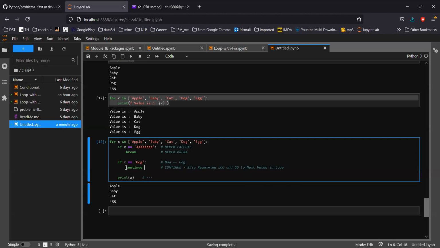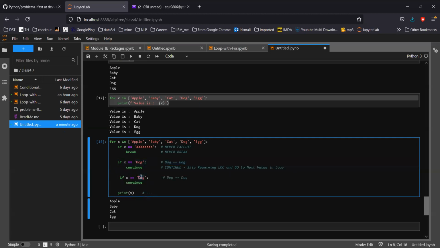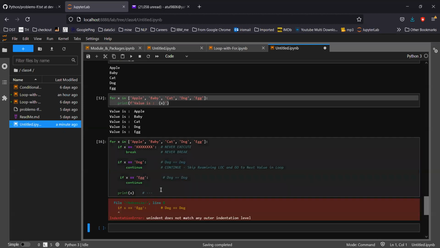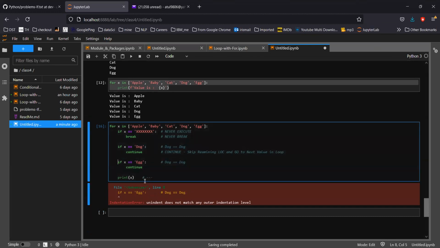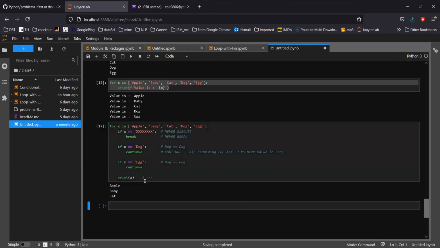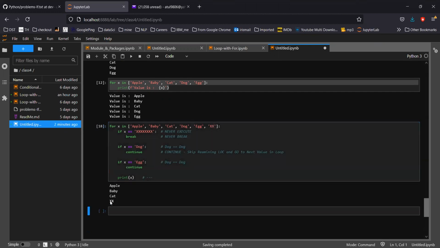Let me put one more thing. Suppose I put this and egg here, so this time egg will also not be printed. If I print here, suppose xx, then xx will be printed.